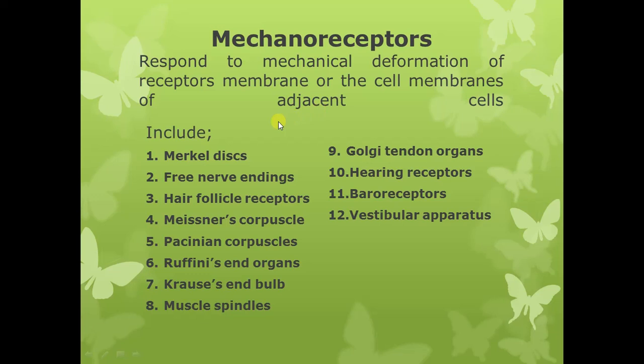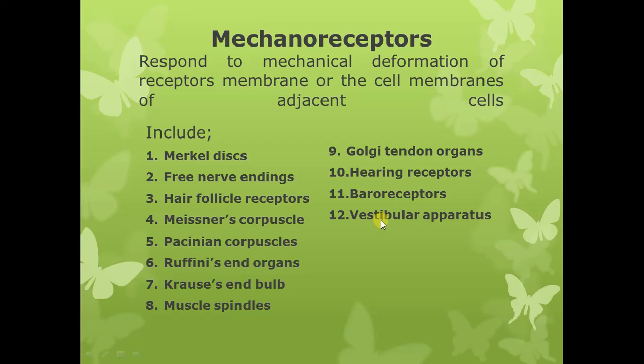Now mechanoreceptors include the Merkel's disc, free nerve endings, hair follicle receptors, Meissner's corpuscles, Pacinian corpuscles, Ruffini's end organs, Krause end bulb, muscle spindles, Golgi tendon organs, hearing receptors, baroreceptors, and the receptors present in the vestibular apparatus within the inner ear.